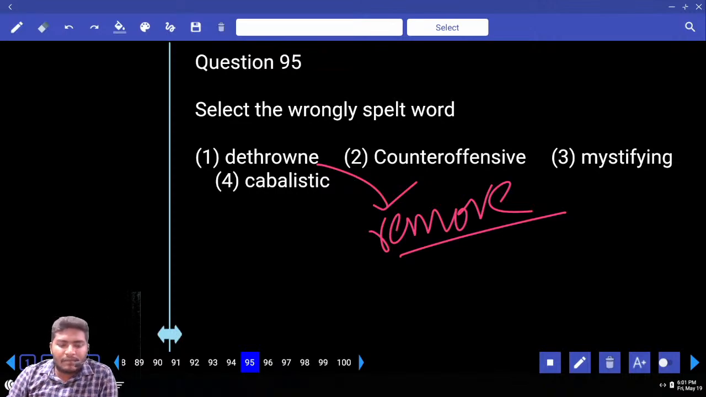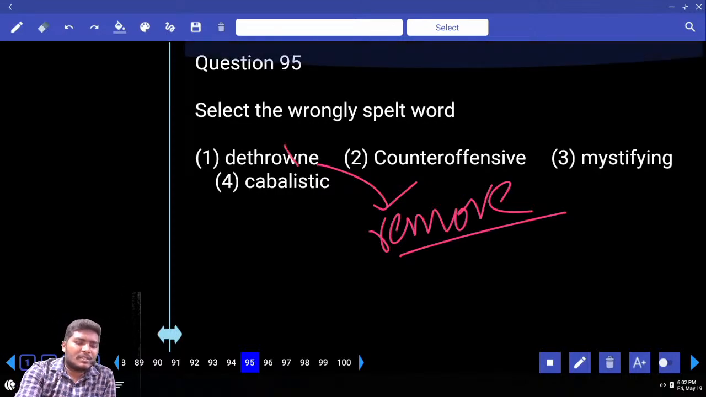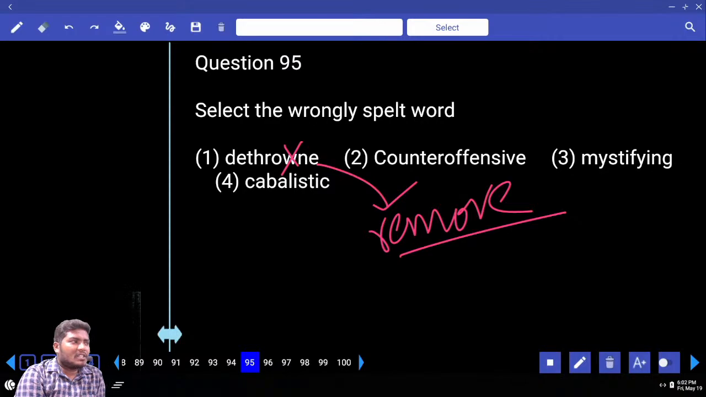But what is the spelling of this word? Can you tell me? THO. DETHROWNE is given. Which letter shall be eliminated? W must be eliminated, not E. How many of you opted for E?